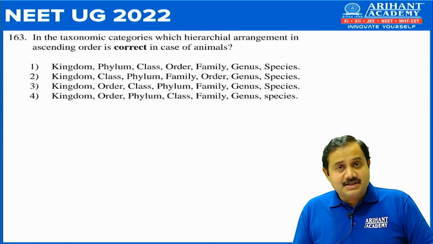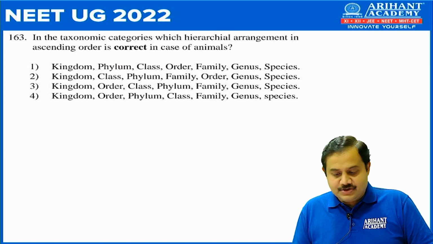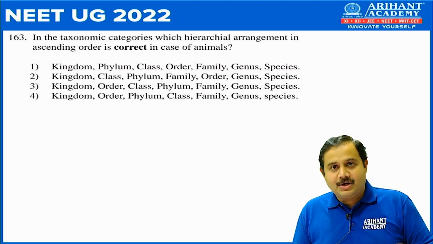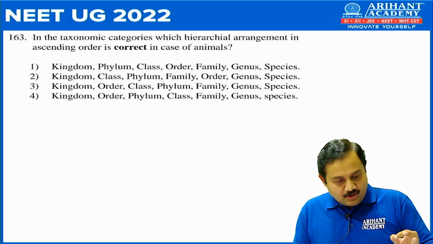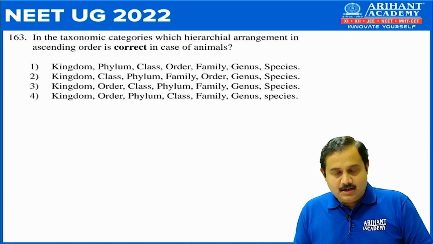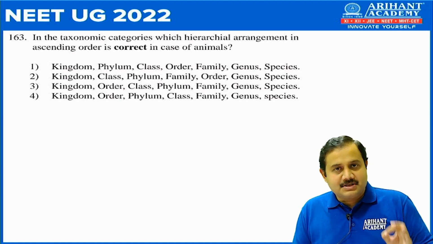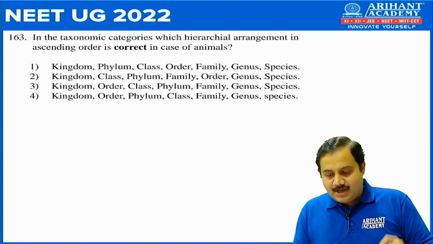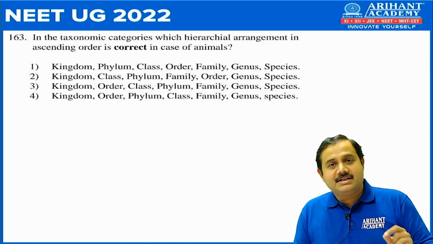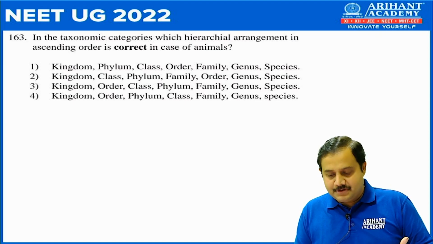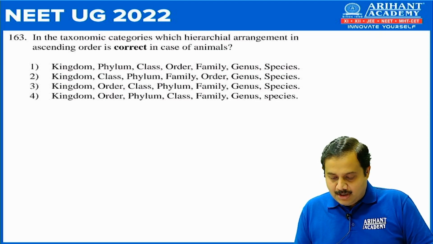Next, 163. In taxonomic categories, which hierarchical arrangement in ascending order is correct in case of animals? Now see, here they were specifically about animal. So the first correct option is option number 1, where first highest category is kingdom and the lowest is species. Now because they have asked about animal, the second category I would take it as a phylum instead of division. If it would have been for plant, we would have taken division. So the correct option number 1.